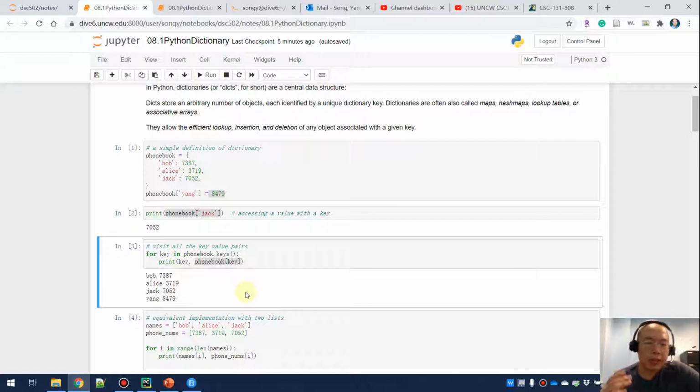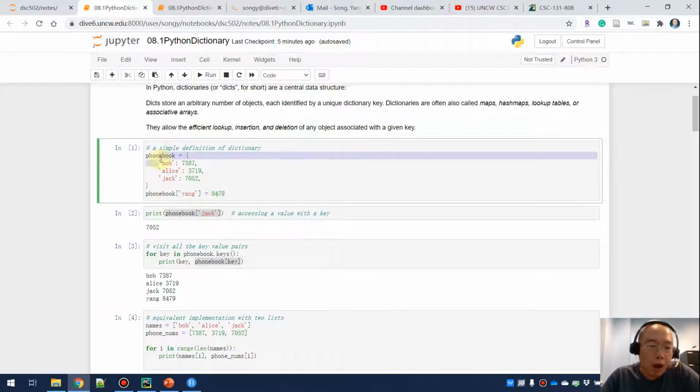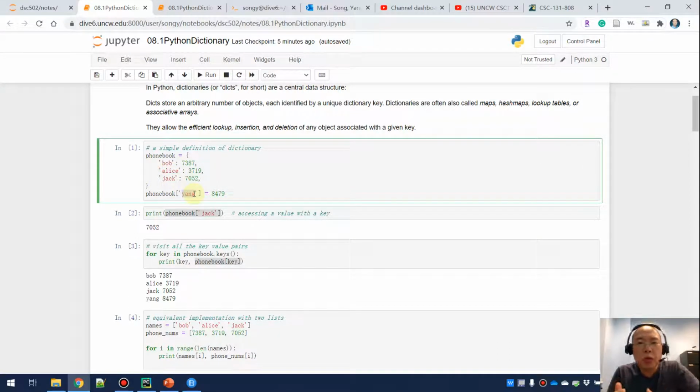Okay, and for this, one thing I want to highlight is that it seems the collection of the key value pairs is ordered, right? We put Bob, and after that we have Alice, and after that we have Jack, and after that we have Young. So you may feel like all the key values are kept in a sequence order, but that's wrong.